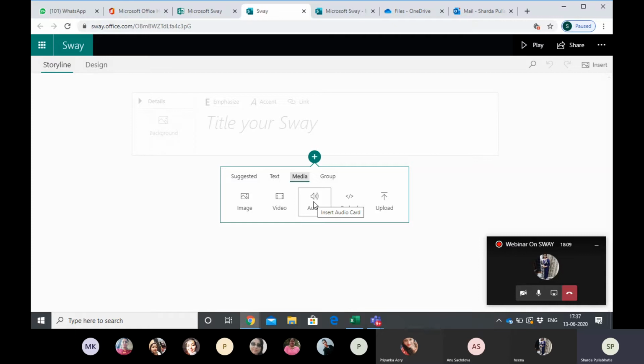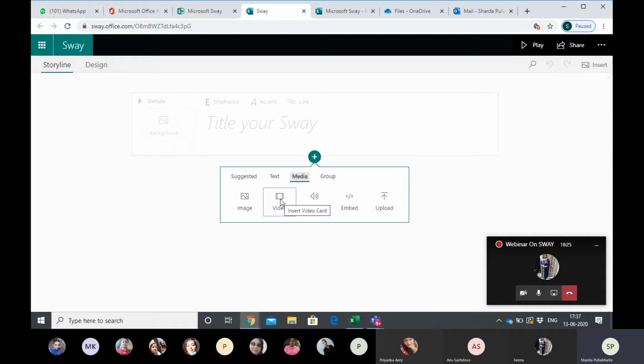Within that, you can embed n number of links so that you can give them all relevant information, whether you are on Twitter, on Microsoft Educator community, on Facebook related to Microsoft tools, anything that we are doing through technology. That's the required information. This is the link for video. If you click a video card, the screen will appear so that you can insert a video. So this is about the introduction.